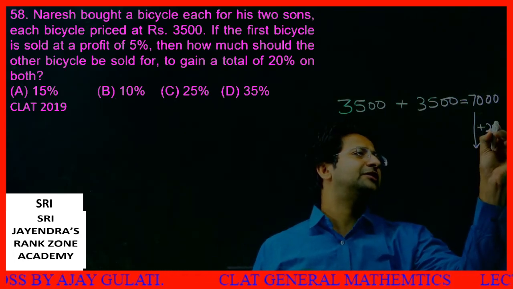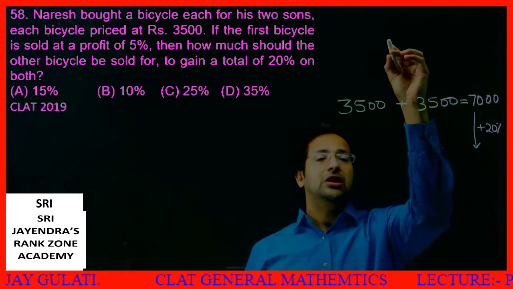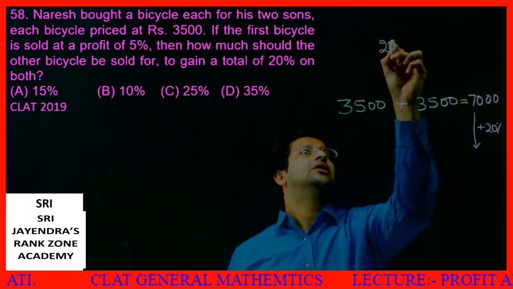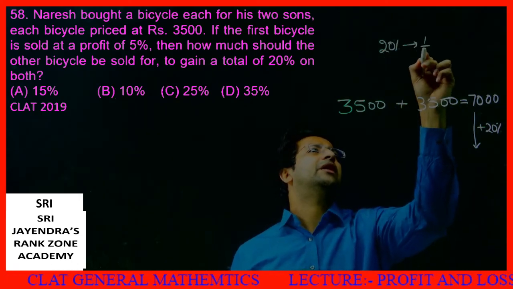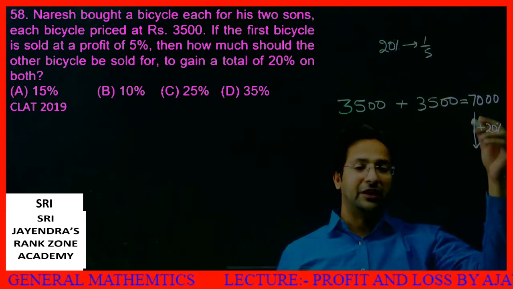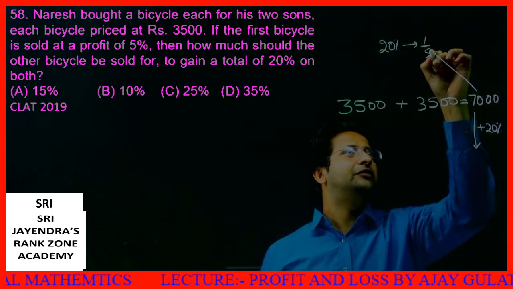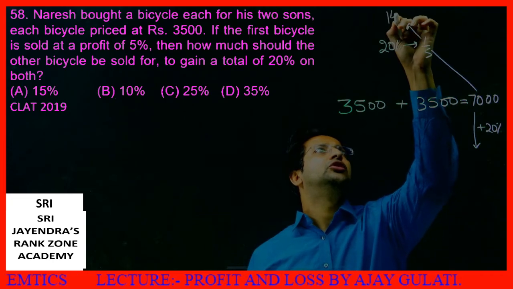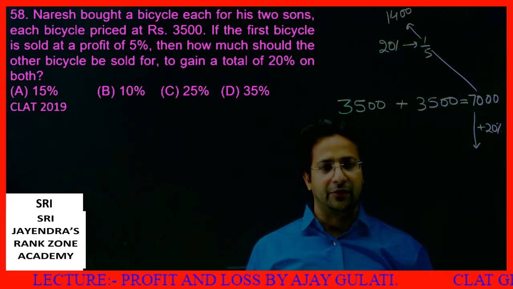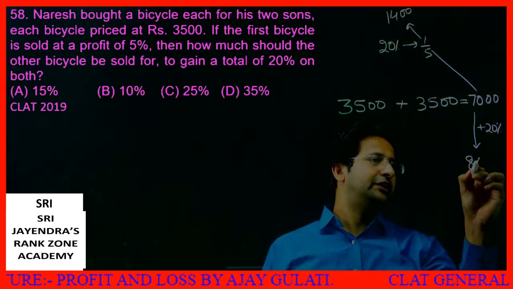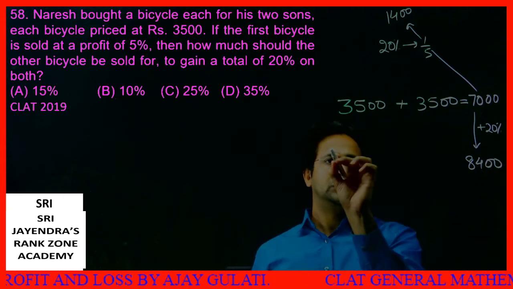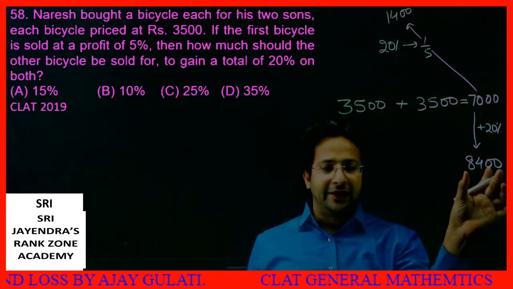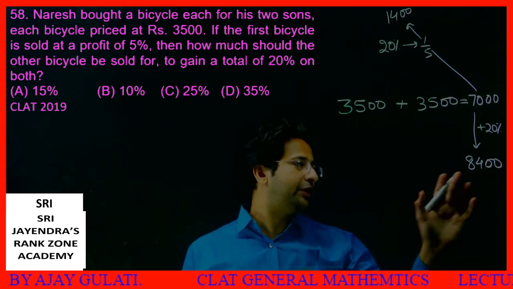20%, students, remember, is 1 by 5. What does 20% mean? 20% means 1 by 5. He wants to make a profit of 20%. 1 by 5 of this is 1400. So he sold the things for 8400. In a nutshell, he wanted to get this much amount, 8400.